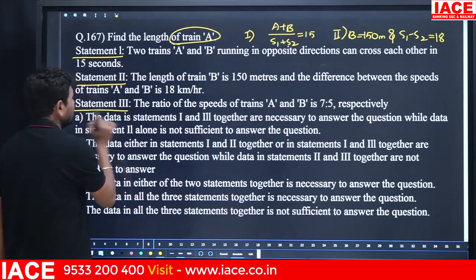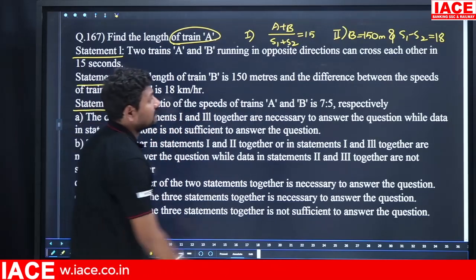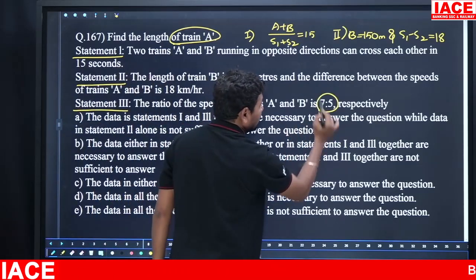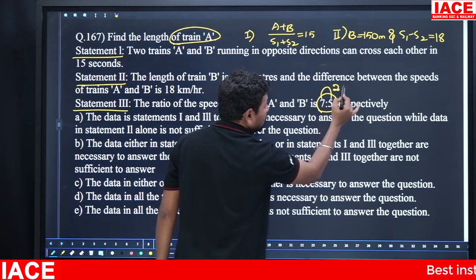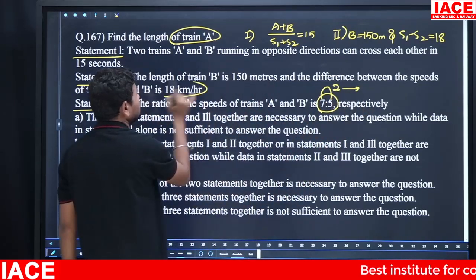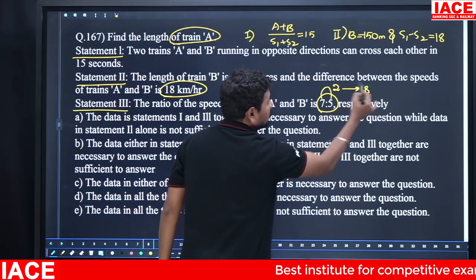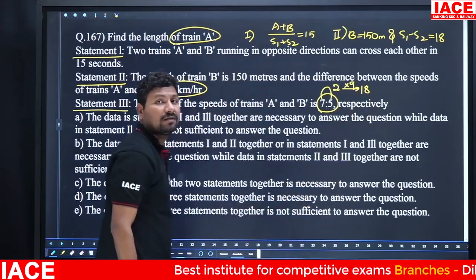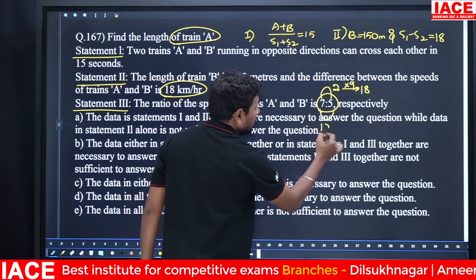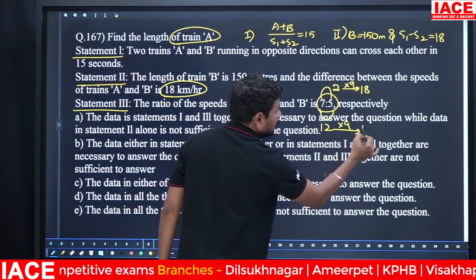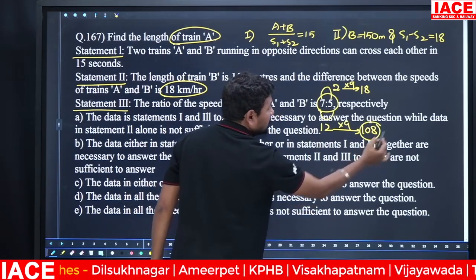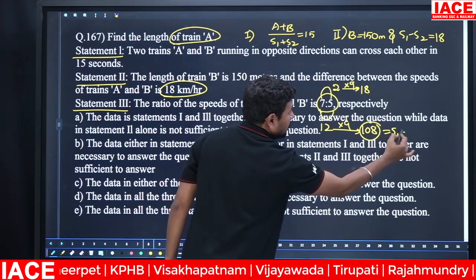Now I focus on statement 3. The ratio of the speeds of train A and train B is 7:5. Then 7 to 5, how many parts gap? 2 parts. 2 parts is equal to 18 kmph, which means 1 part is equal to 9 kmph. Then 7 plus 5 is equal to 12 parts. 12 parts into 9 is 108 kmph. This is equal to S1 plus S2.